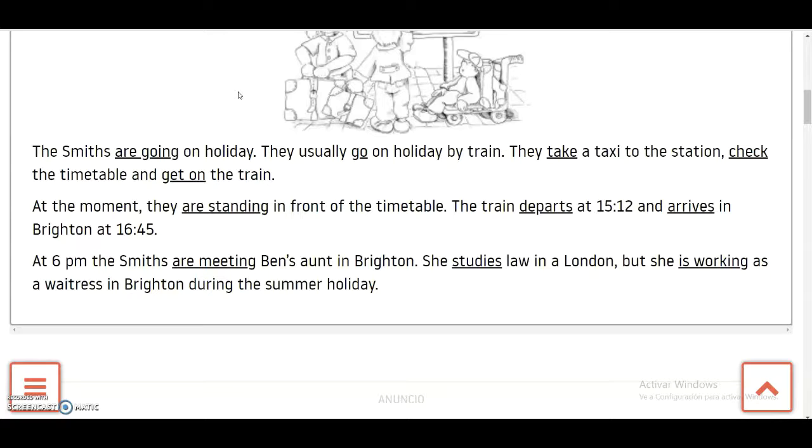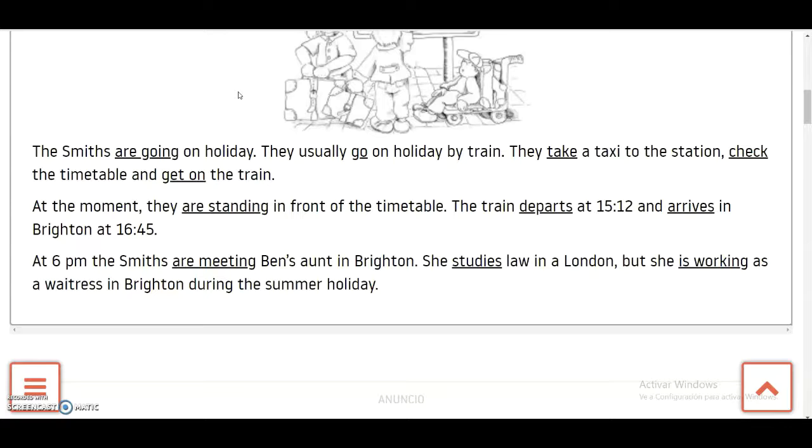The other tense is used to specify that the things are happening right now, in the moment. That's why we use the other tense to talk about things that are happening, not things that happen all the time.